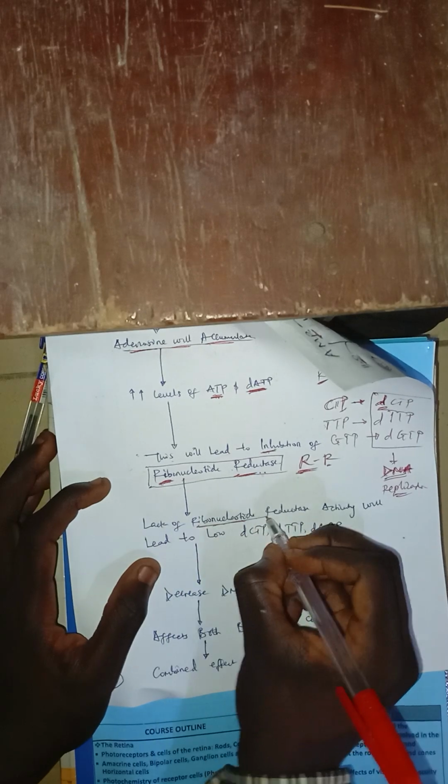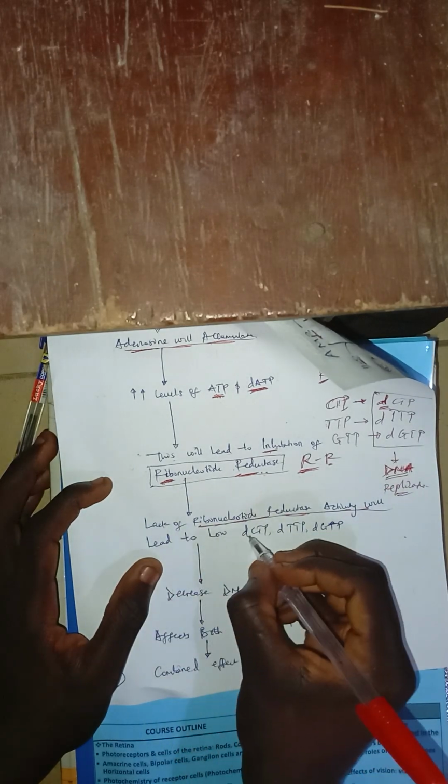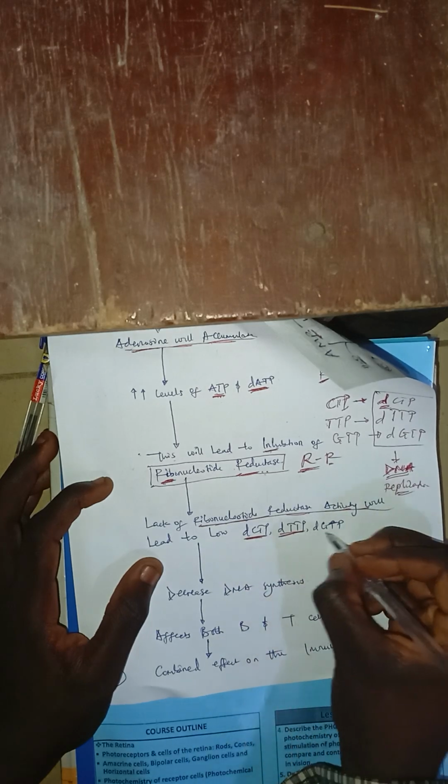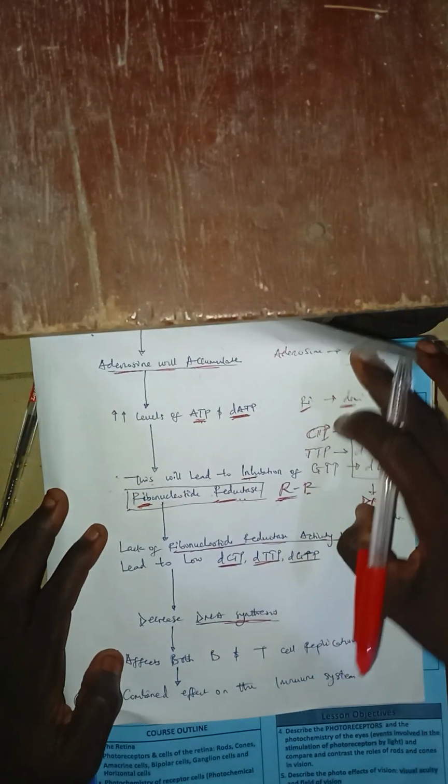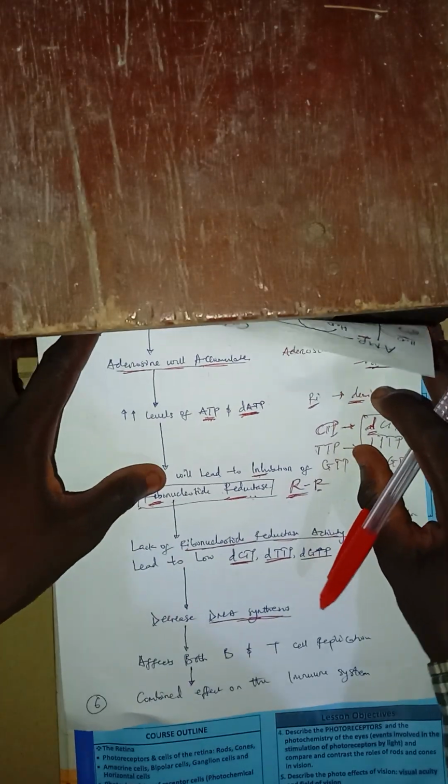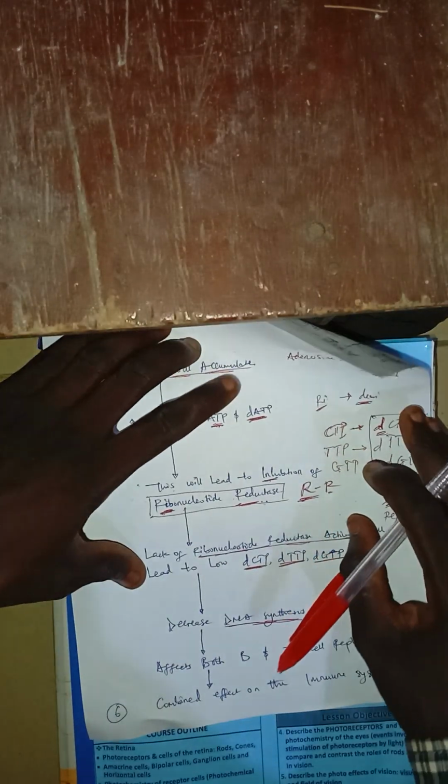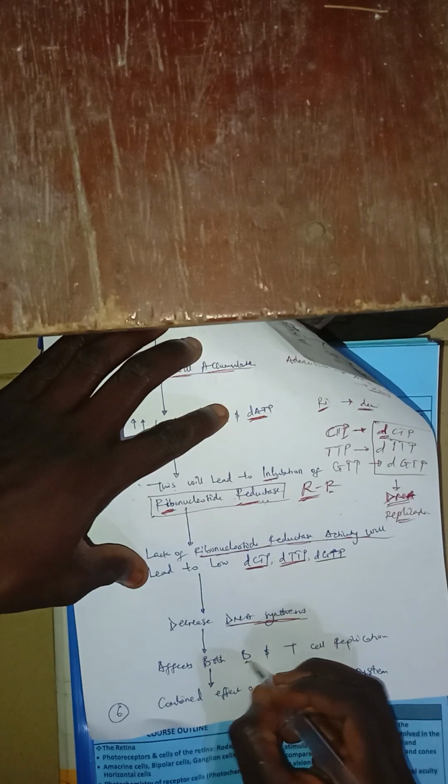This will lead to inhibition of ribonucleotide reductase. So due to lack of ribonucleotide reductase activity, it will lead to low levels of deoxy CTP, deoxy TTP, deoxy GTP. Now this will lead to decreased DNA synthesis. Are you seeing this? It will affect both the B cell and the T cell replication, meaning they can't divide.